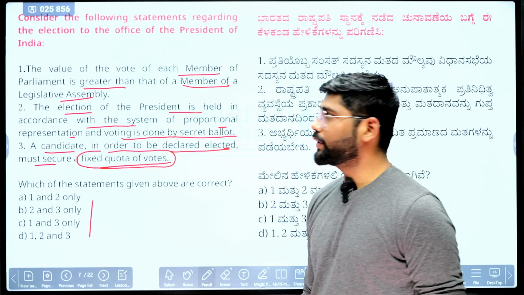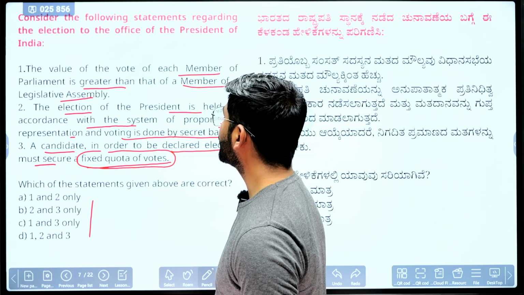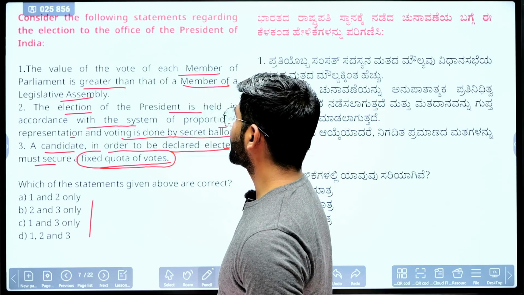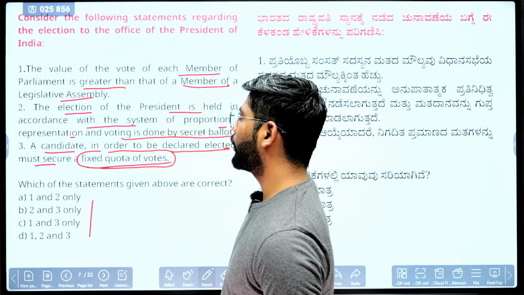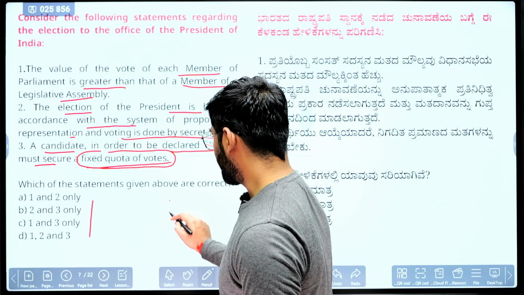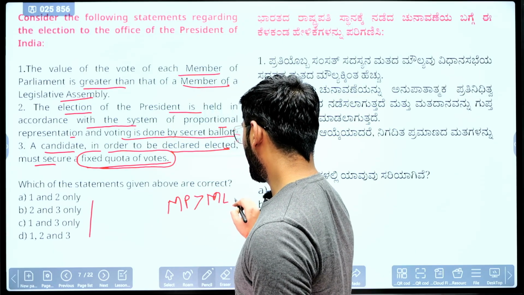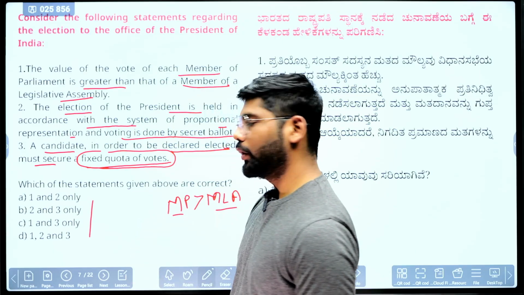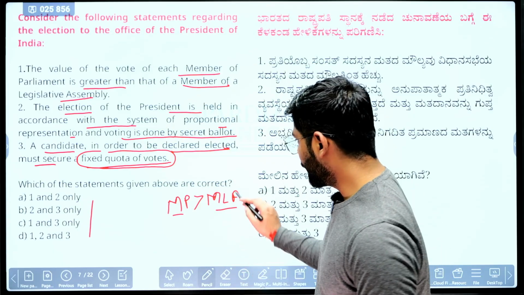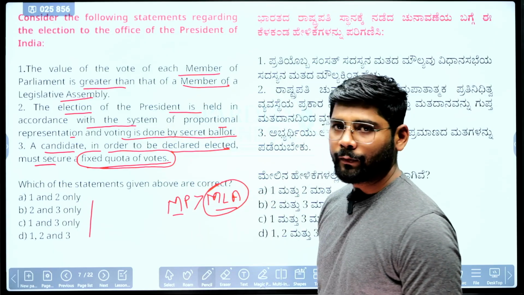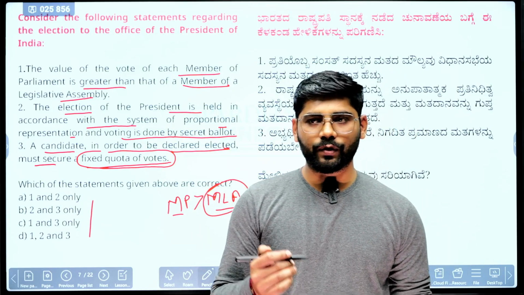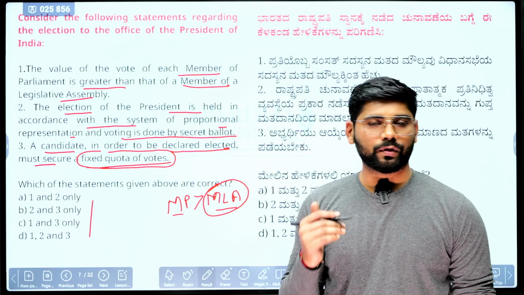So we'll see which one is correct. The first statement says the value of the vote of each member of Parliament is greater than that of a member of the Legislative Assembly. Of course it is greater. When they calculate the value of an MLA's vote, they divide the total population by the elected members of the state legislative assembly.